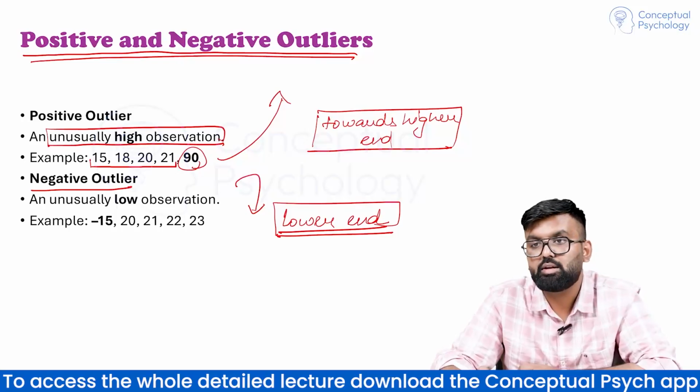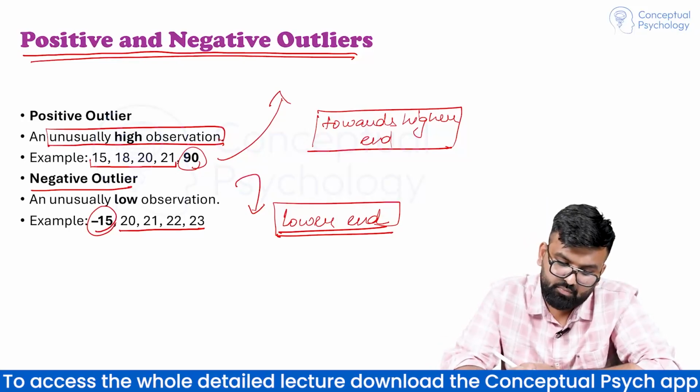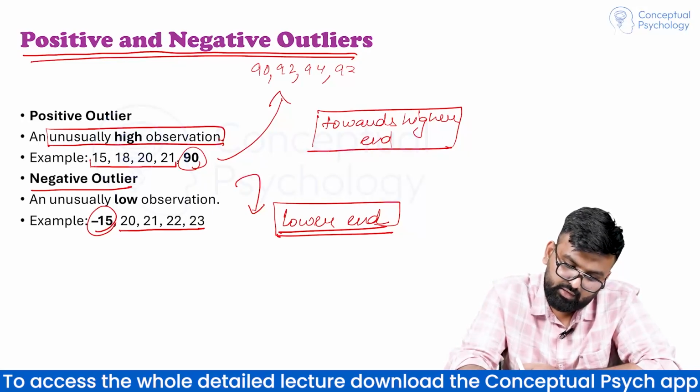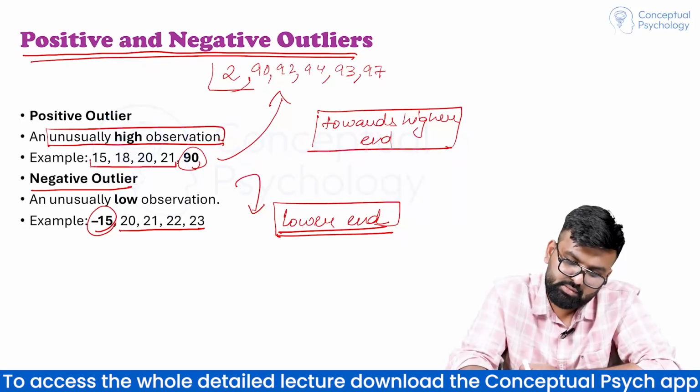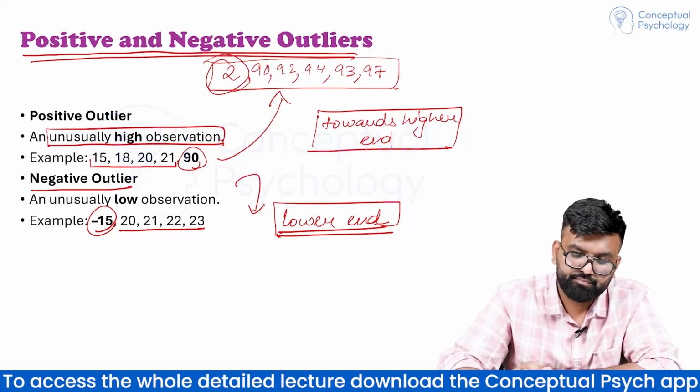It is unusually lower value, like 20, 21, 23 and minus 15. Or we can take 90, 92, 94, 93, 97 and we have a value of 2. So this is also negative outlier.